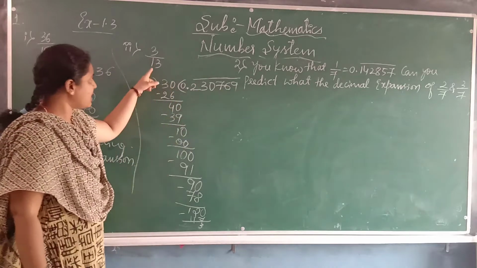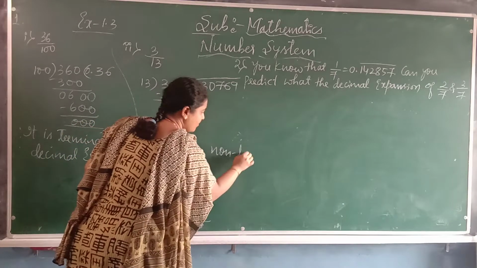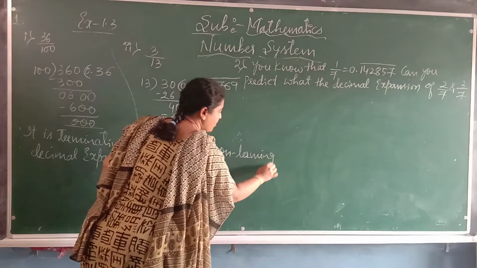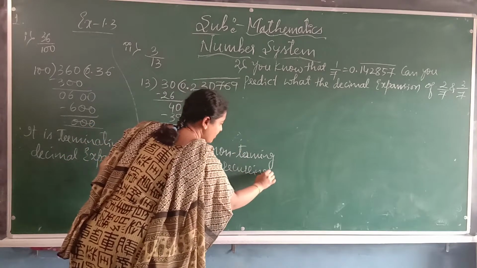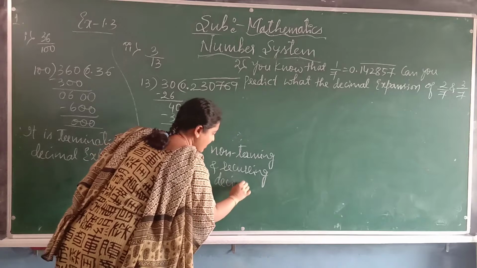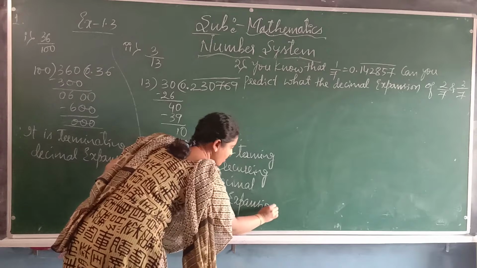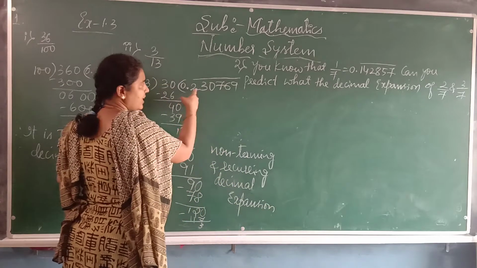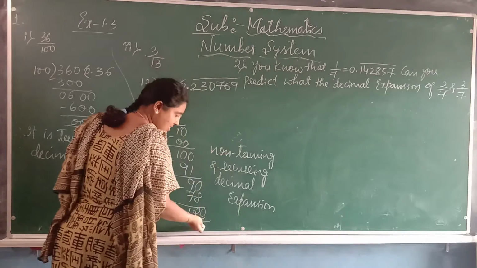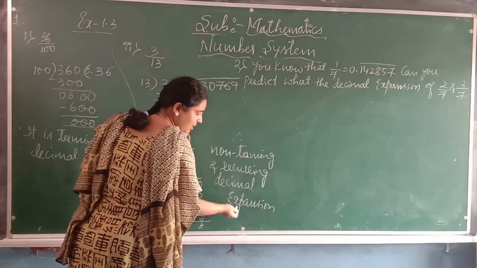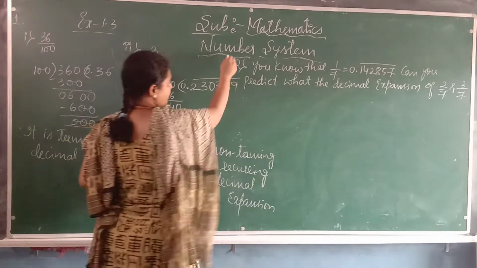That's why this type of division we say is non-terminating and recurring decimal expansion. Why is it recurring? Once again 2 3 0 7 6 9 will repeat. That's why it is a non-terminating and recurring decimal expansion. Let us solve one more problem.